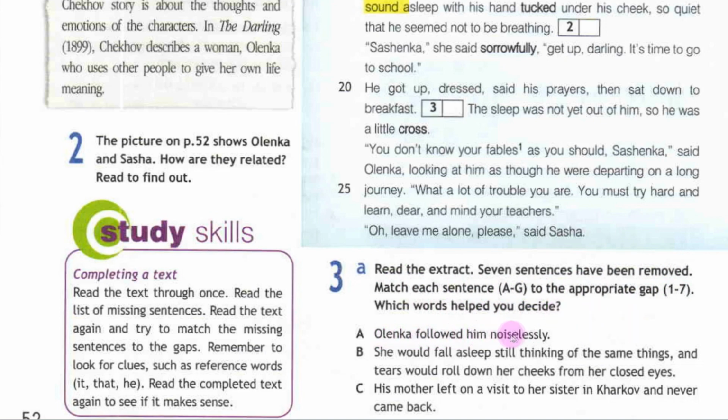Olenka followed him noiselessly. She would fall asleep still thinking of the same things, and tears would roll down her cheeks from her closed eyes. His mother left on a visit to her sister in Kharkov and never came back.